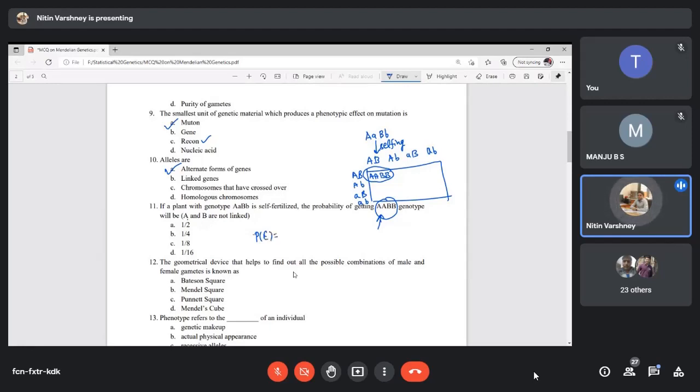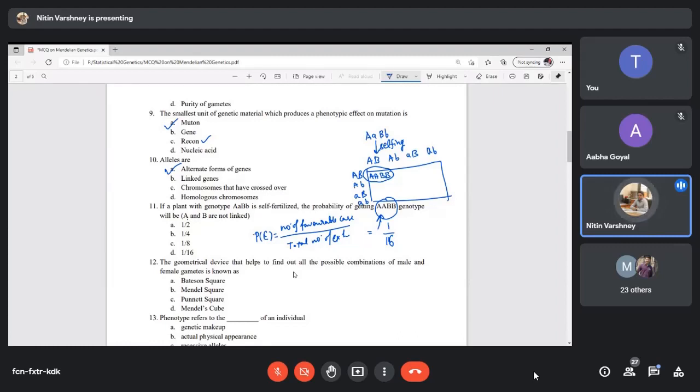So probability of an event is just the number of favorable cases divided by the number of exhaustive cases. So the number of favorable cases here is only one, because we will get only one genotype of this type, and the total number of cases is 16. So the probability will be 1 by 16.